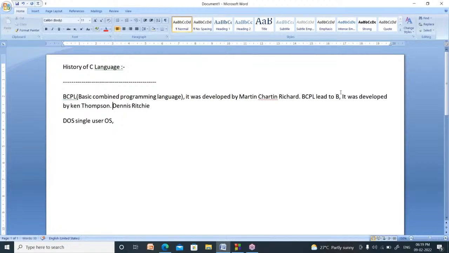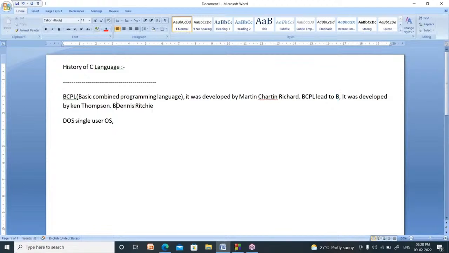What is the motto to develop B language? Their motto is to develop a multi-user operating system. They successfully developed a multi-user operating system and named it Multics. Now we know popular operating systems, Unix or Linux. The first multi-user operating system is Multics. After inventing B language, they successfully invented a multi-user operating system.